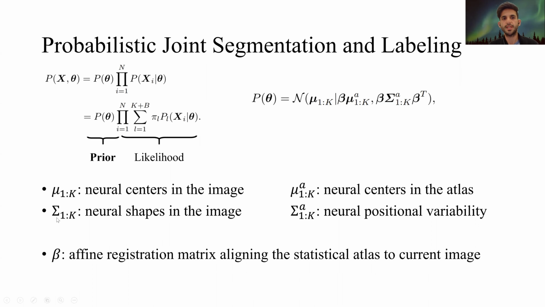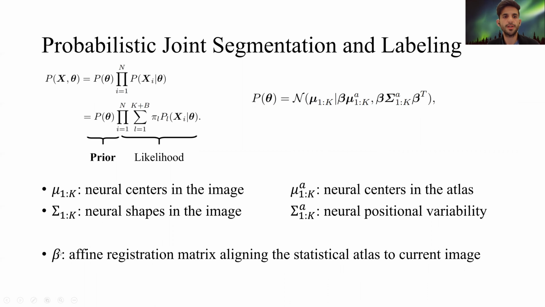And then we also have a shape parameter, which is a 3x3 covariance matrix for each neuron. Here, mu a and sigma a are the atlas parameters. The superscript a denotes the atlas, and mu a 1 to k corresponds to the canonical neuronal centers in the atlas, and sigma a 1 to k are the neuronal positional variability.